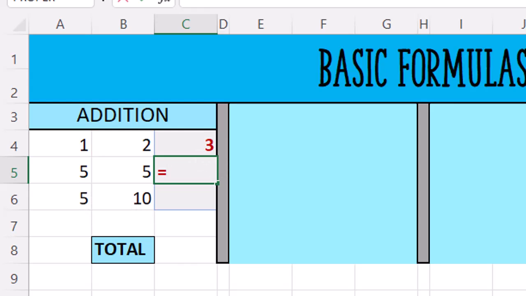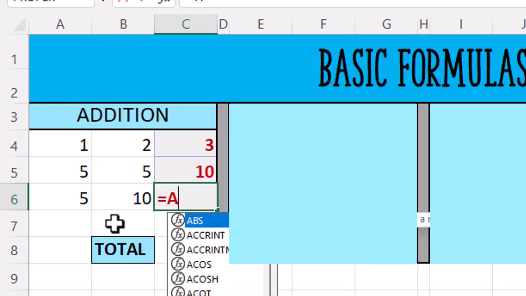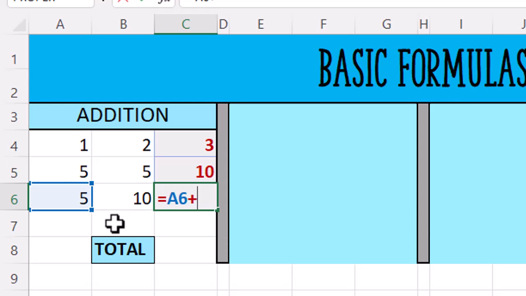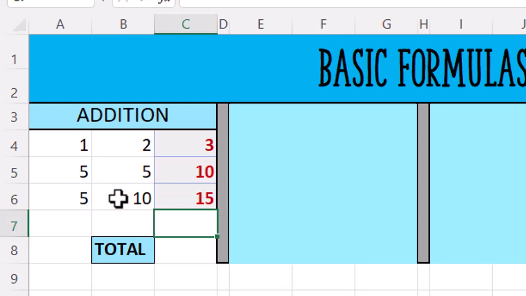For the next one, let's type equals, but this time let's use our mouse and click on the cell A5, plus click on the cell B5, press enter to get our answer. Let's do the last one combining keyboard and mouse. Let's have a quick look at why this is now considered to be a working formula.